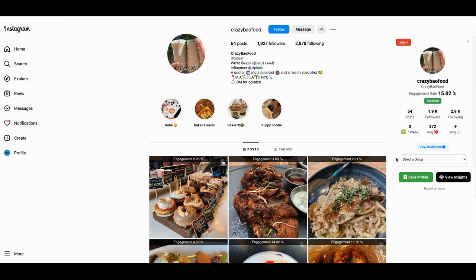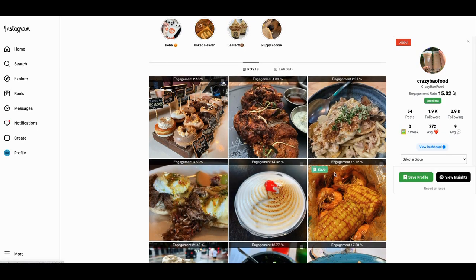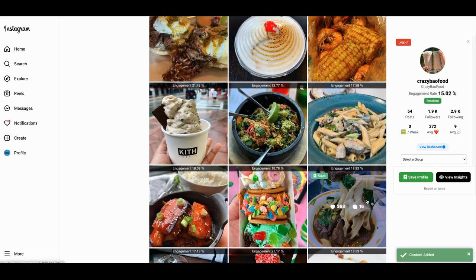And so what I discovered later through research, just by having this tool, was that they're part of a larger influencer network, right? They're part of a large influencer network, and I'm going to take a look at that, and I'm going to show you the reason why. So this is what they're able to do, and then this is how you can look at their different engagement rates. And this one had an engagement rate of 15%. So I'm going to save that. I want to know why, right? So I can save that content and I can go back and look at it a little bit later.